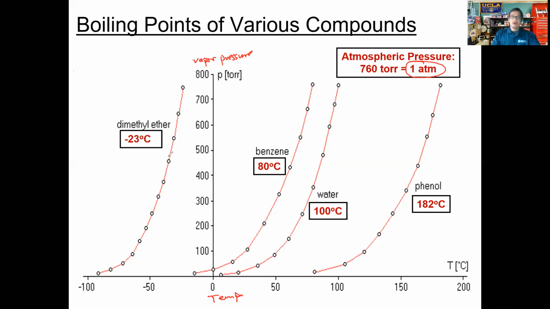All right, so what I've done here is highlight a few temperatures for you. Let's take a look at dimethyl ether first. It's negative 23 degrees Celsius. Why do we do that? Well, let's go ahead.